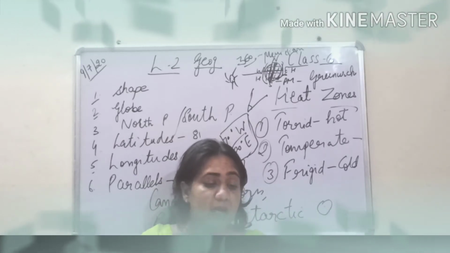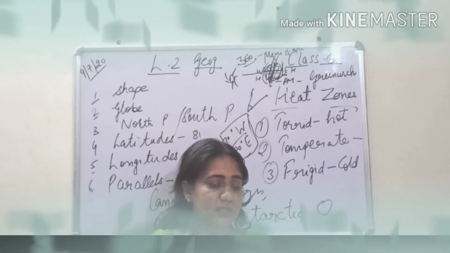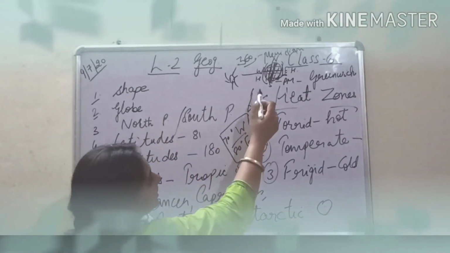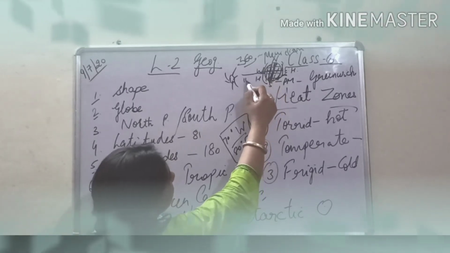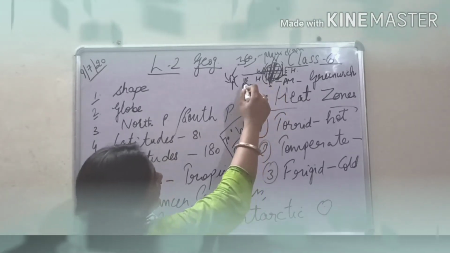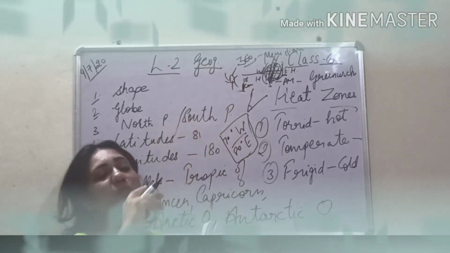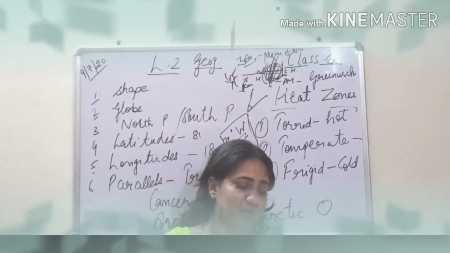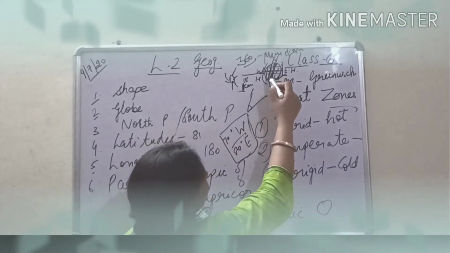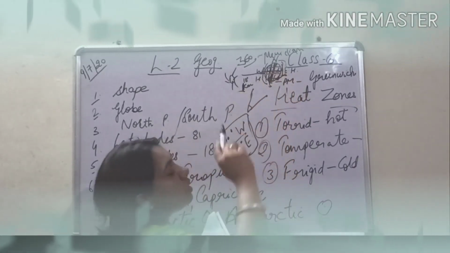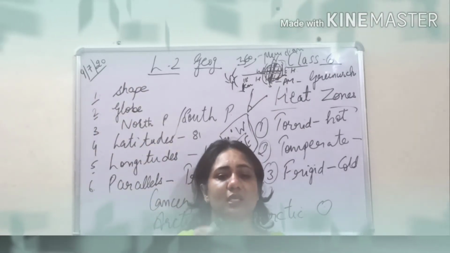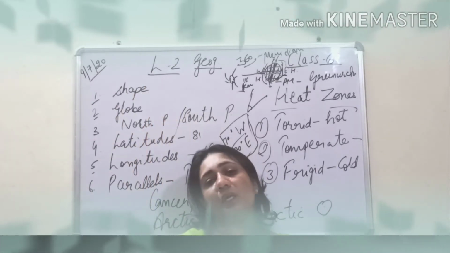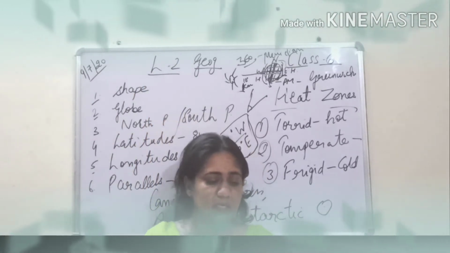Okay. At the equator, the distance between two meridians is the greatest, that is about 111 kilometers. This also, underline please. So what is the distance here? It is 111 kilometers and it is the longest distance at the equator. This we read yesterday. The distance between the meridians decreases as one travels towards the pole. So as we travel from the equator towards the pole, this distance keeps on decreasing. If we move towards the North Pole, the distance decreases. If we move from the equator to the South Pole, again the distance decreases.